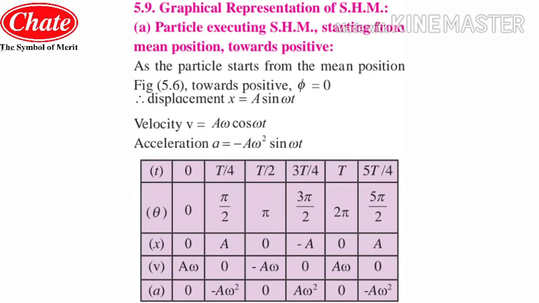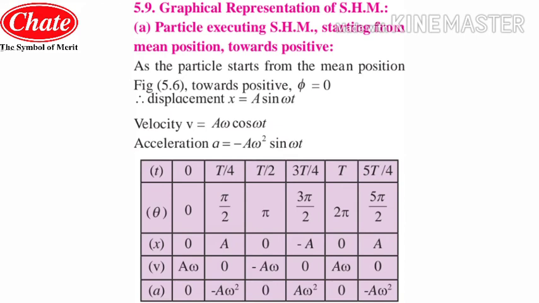Now students, we will put the second value of t in the above equation of the displacement. Then we will get x is equal to a sine omega t is the equation for the displacement. Now we will put the second value of t, that is T by 4. If you put the value pi by 2, that is nothing but 90. So sine 90 is 1, so x will be only a. So in that column we will put the value of displacement as a.